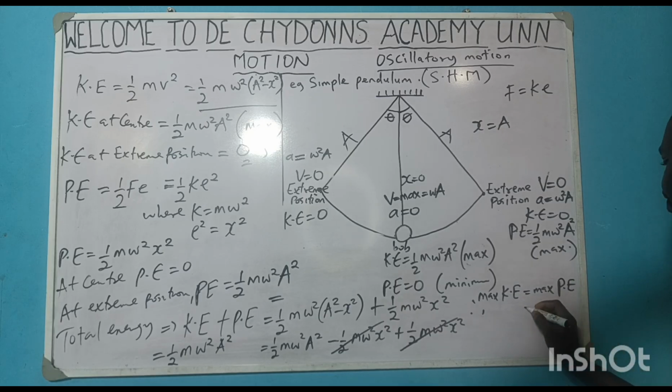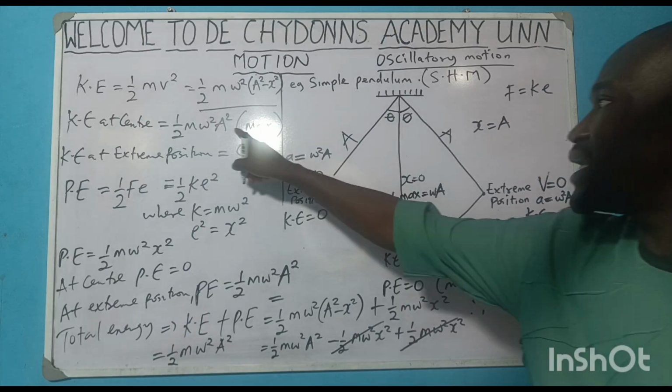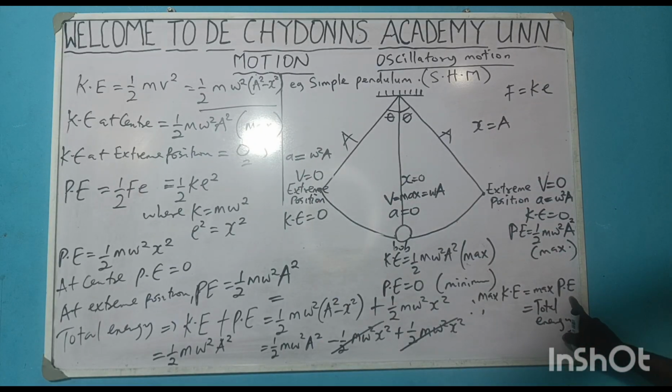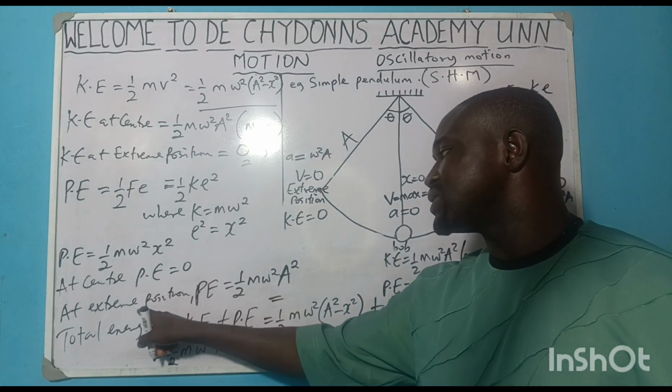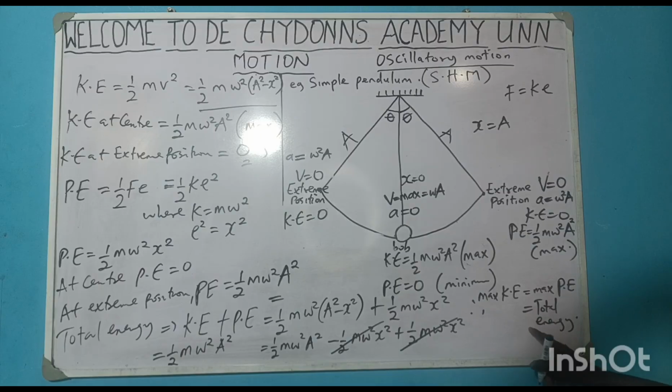PE, and is equal to total what? Energy. Maximum KE at the center is equal to maximum PE at what? Extreme position, and is equal to total energy, and is equal to half what? mw squared a squared.